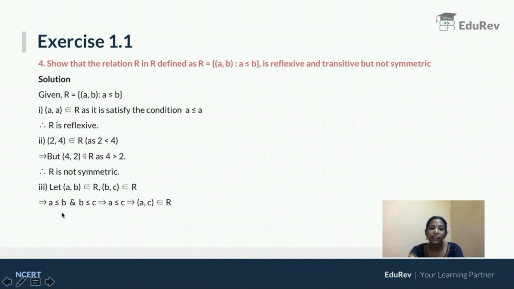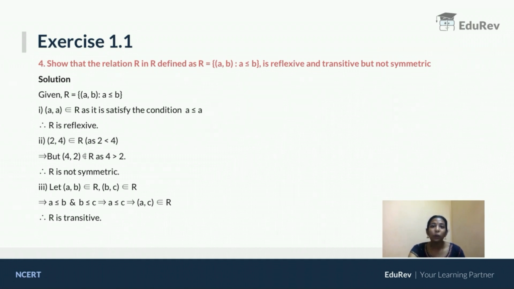If a ≤ b and b ≤ c, based on the transitive property, a is also less than or equal to c. So the ordered pair (a, c) also belongs to R. That means R is transitive. So what did we infer? R is reflexive, R is not symmetric, but R is transitive.